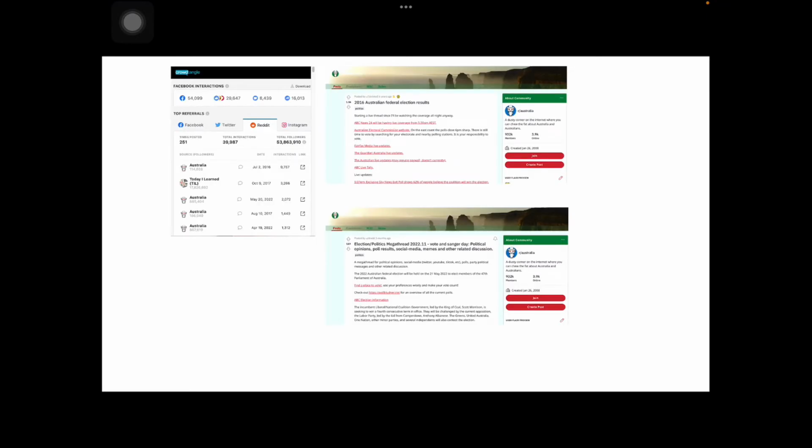For Reddit, the top posts in interactions, both 2017 and 2022, are from the same account, Australia.